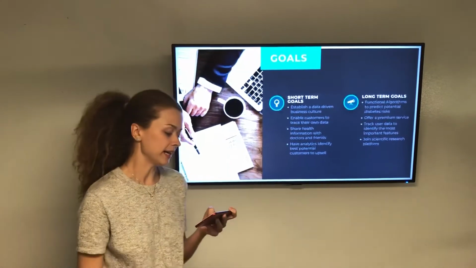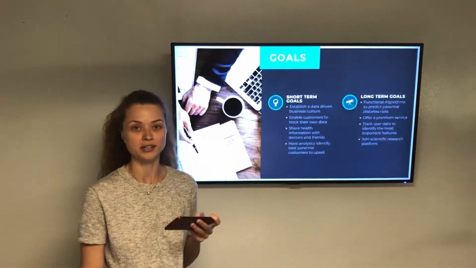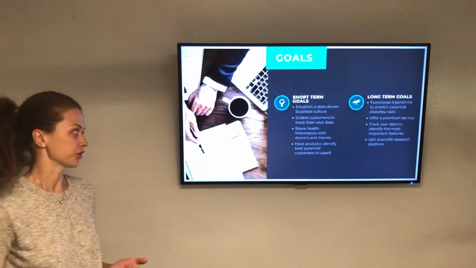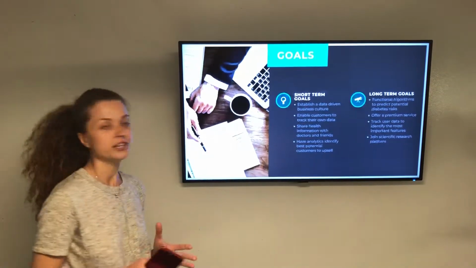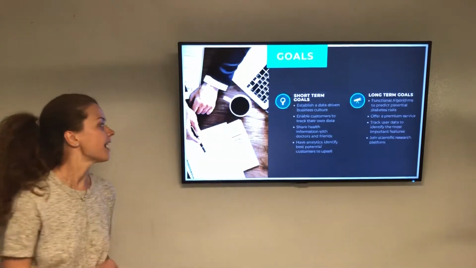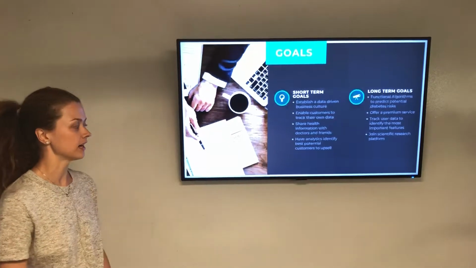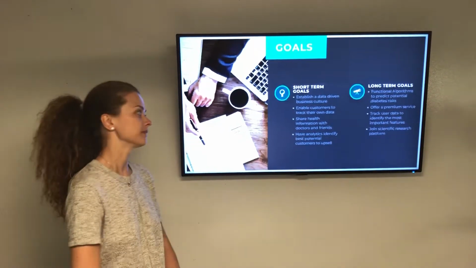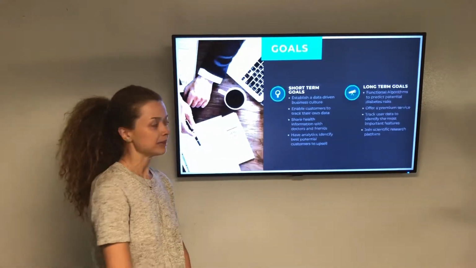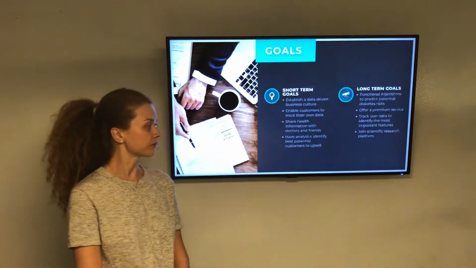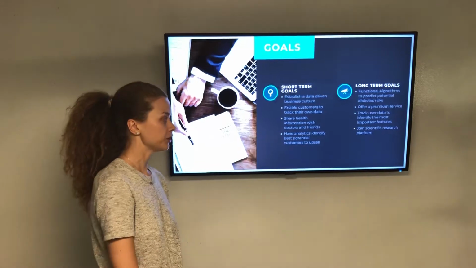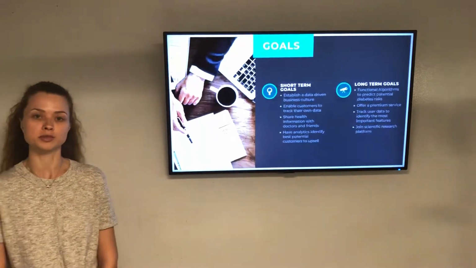So these are the goals that we identified for the company in implementing their data strategy. Short-term goals: establish a data-driven business culture, enable customers to track their own data, share health information with doctors and friends, have analytics identify the best potential customers to upsell. Long-term goals: functional algorithms to predict potential diabetes risks, offer a premium service with AI, track user data to identify the most important features, and join scientific research platforms.